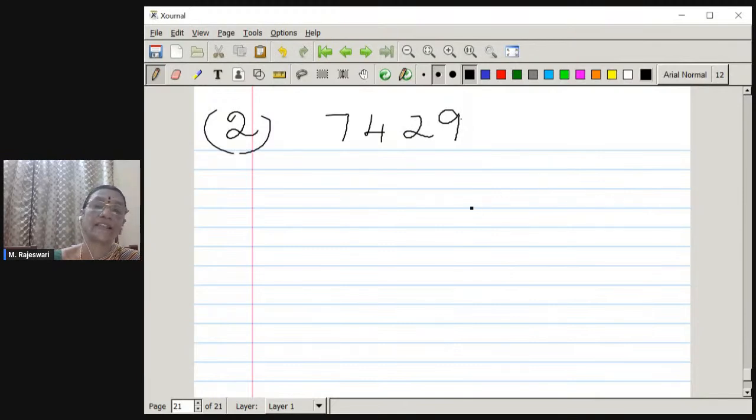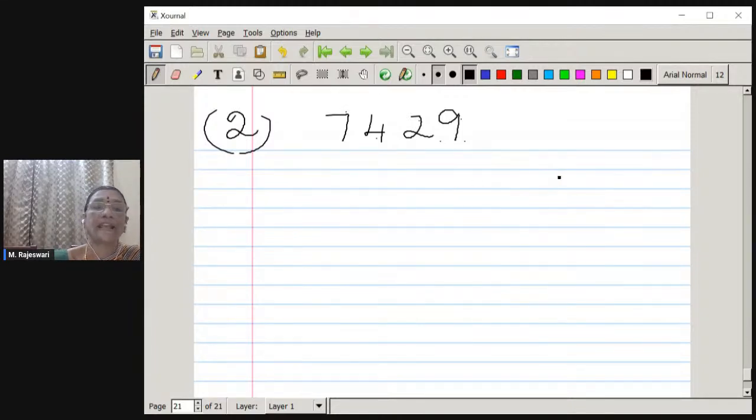For 7 also there is a divisibility procedure. If you find it a little too tough, you can just work it out and see whether 7 is a factor or not. And then 8 is not a factor; you have to take the hundreds, tens and ones. Obviously 9 is not a factor, since the sum of the digits is not a multiple of 9. And 10 is not a factor.